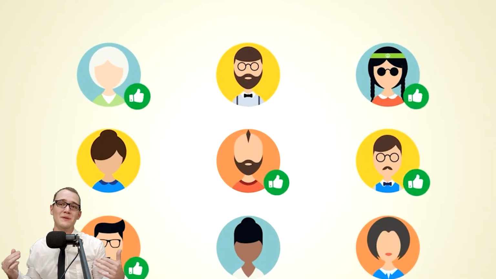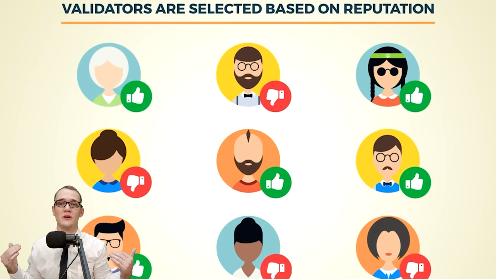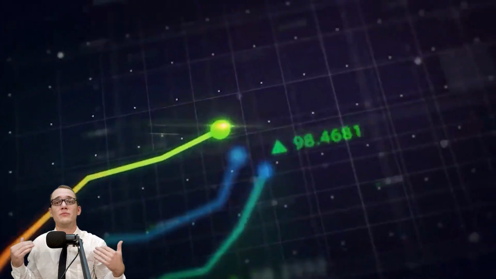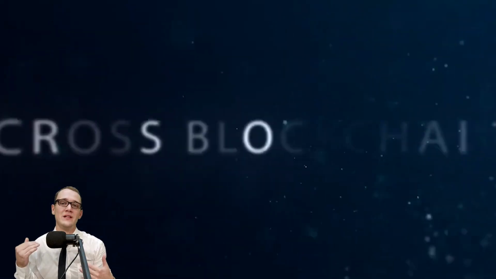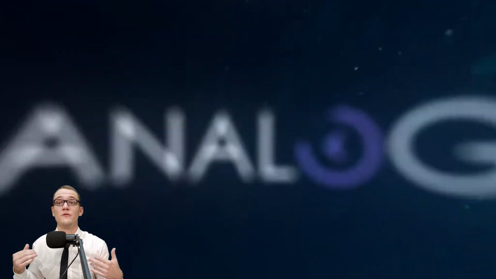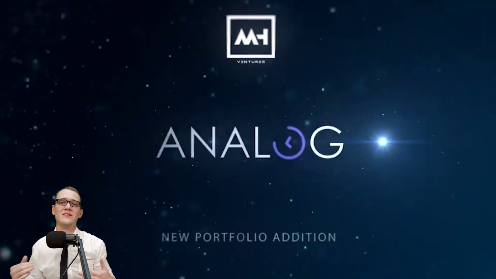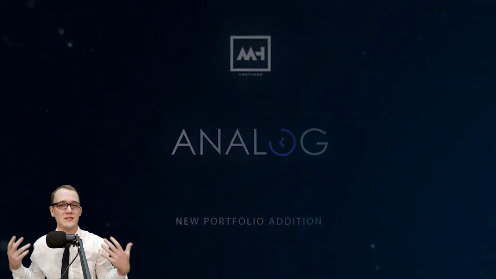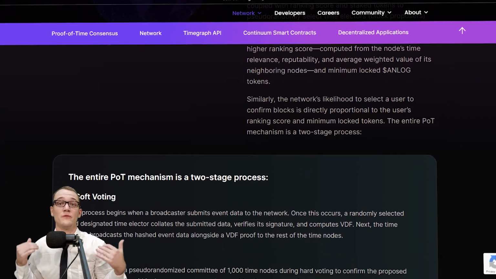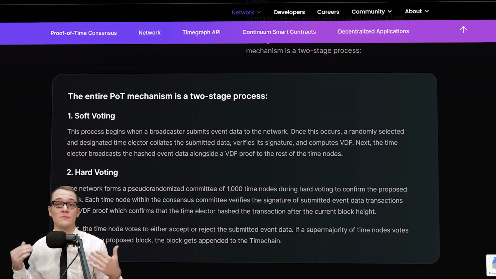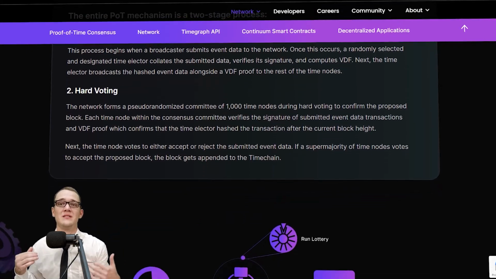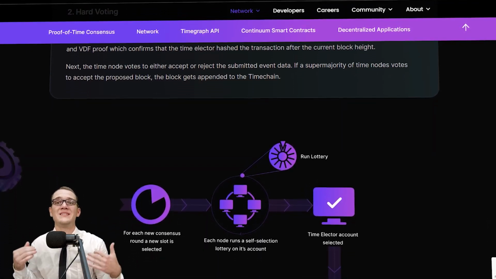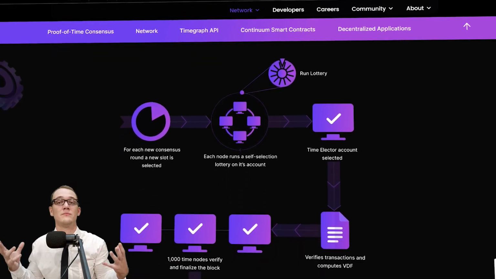And therefore, the integrity of this cross-chain solution depends on the fairness of the validators chosen, which often leads to system failures. There have been several news stories in recent months about people exploiting bridge vulnerabilities. Even validators can be influenced or forced to perform censorship or other actions that run counter to the principles of decentralization. That's why the developers of Analog created the proof-of-time consensus protocol as a fully decentralized and secure mechanism with the main goal of being as scalable and fully decentralized as possible.